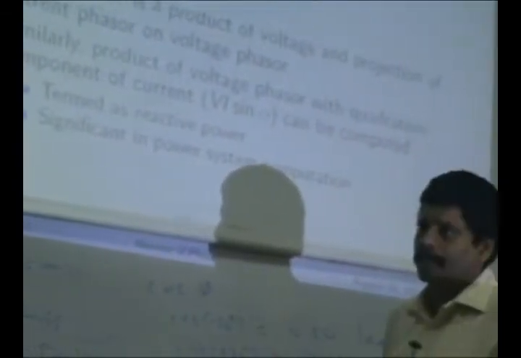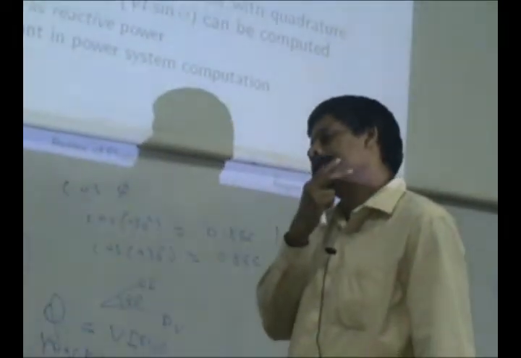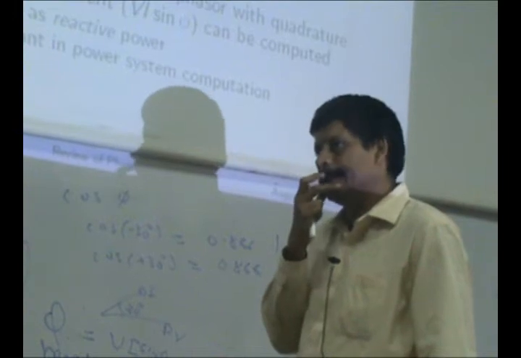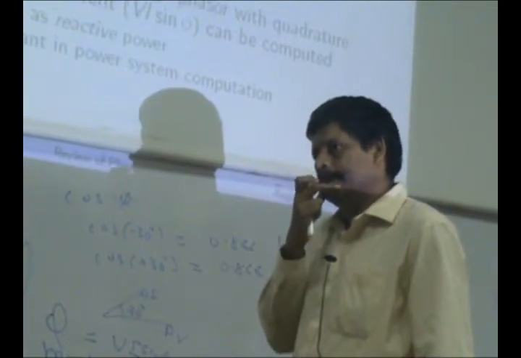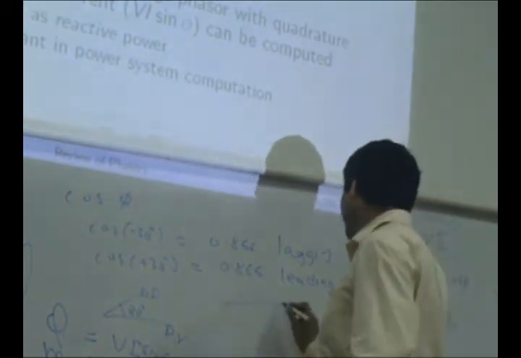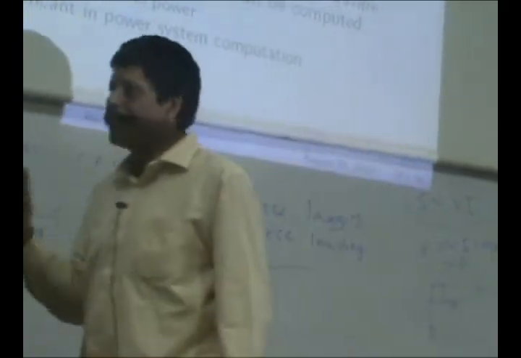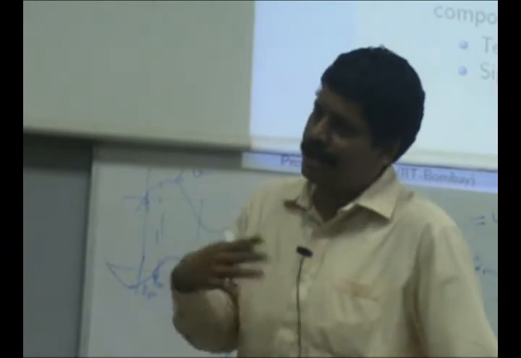So you would essentially try and reduce the number of inductors between the point where power is generated and the point where it's consumed. Sometimes what we do is, I know that the transmission line is inductive and I have reached the limit, I am not able to push more power through it because the reactance is creating a problem.